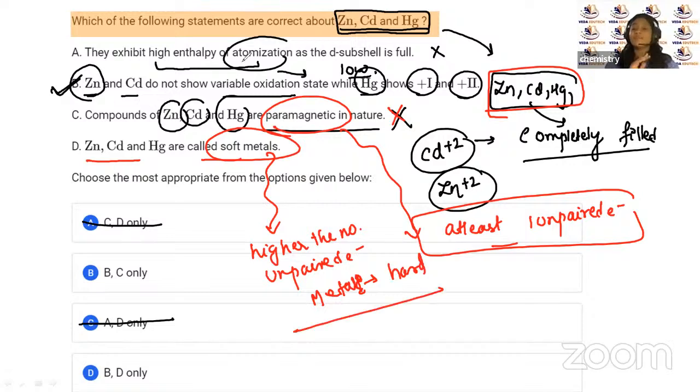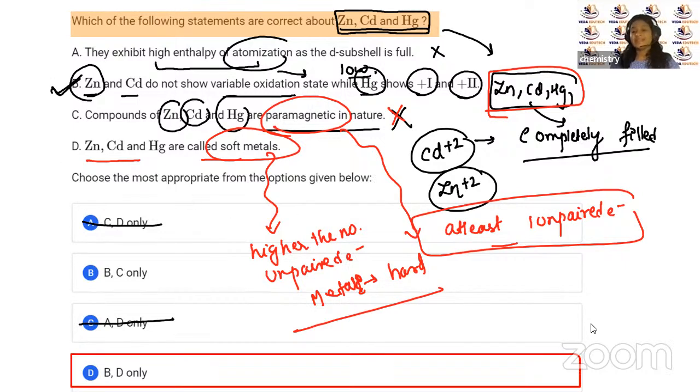And as they have all the electrons paired, that's why they are soft metals. So the answer is B and D only, right? Is this clear, children? Yeah, things are becoming clear. Okay, let us move on to the next question.